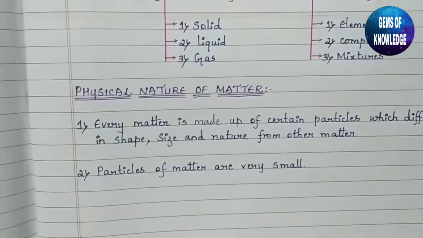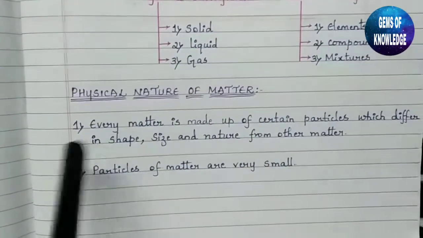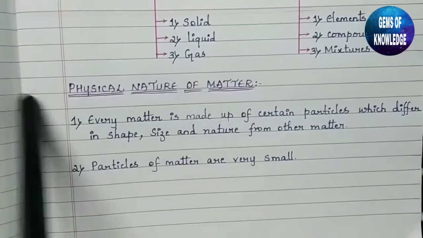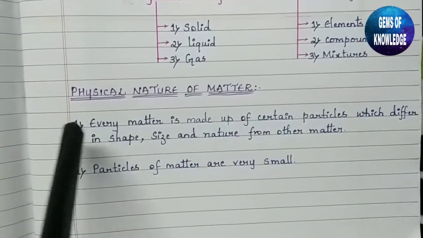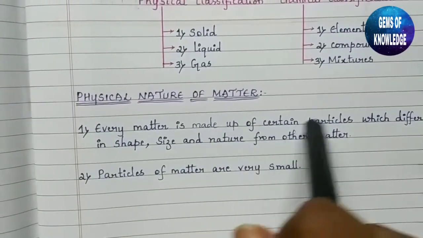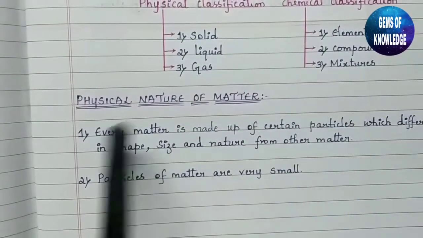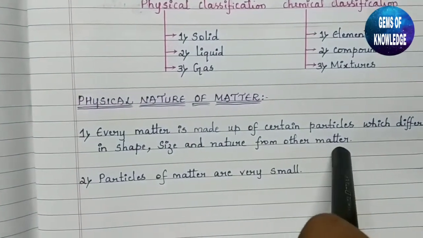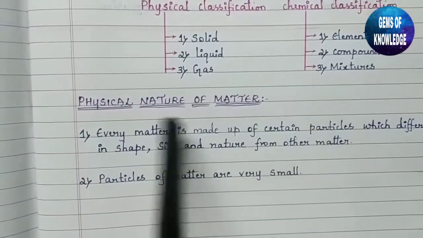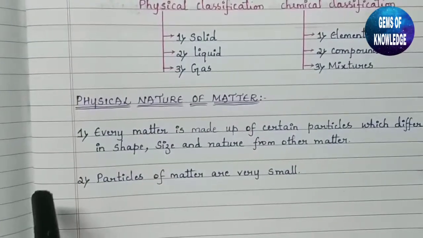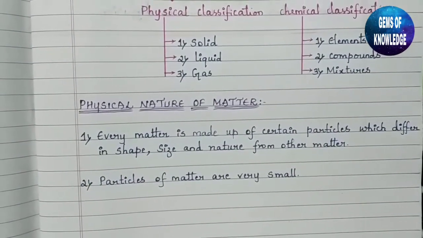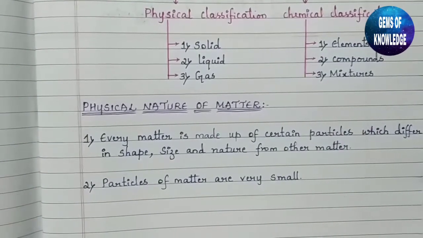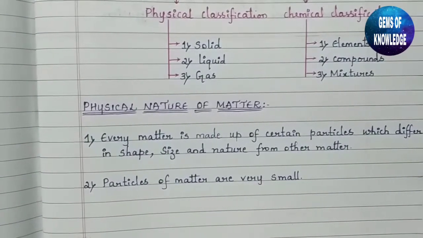Now what we are going to study is the physical nature of matter. So what is the physical nature of matter? Every matter is made up of certain particles which differ in shape, size and nature from other matter. So we should know that each and every matter is composed of many particles which are different from each other in size, shape and nature.